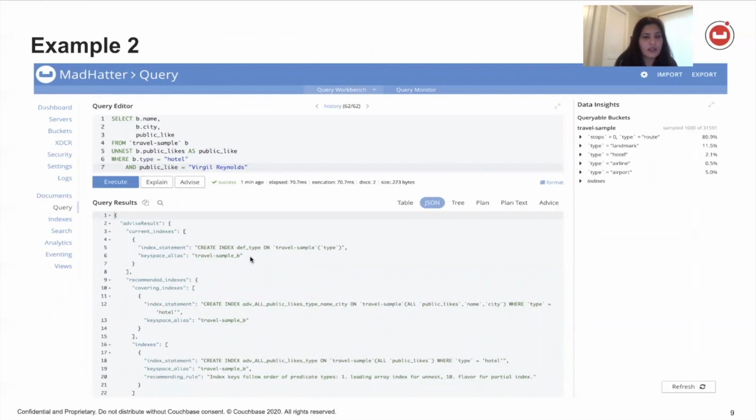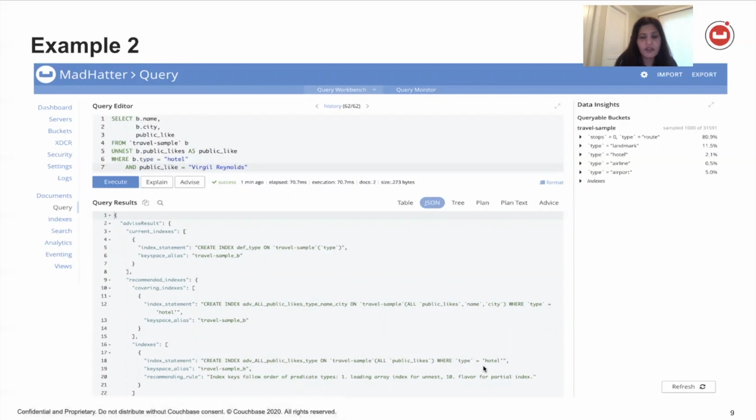Okay, so it takes a look at the current index on your system, and that's only available on type. Now for non-covering index, which should be easy, non-covering index is only on the predicates. So type is equal to hotel. It will go as a partial index where type is equal to hotel, and public like, which is there in the unnest clause. So we will do create index on travel sample all public likes where type is equal to